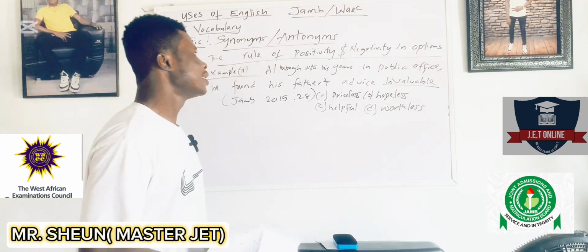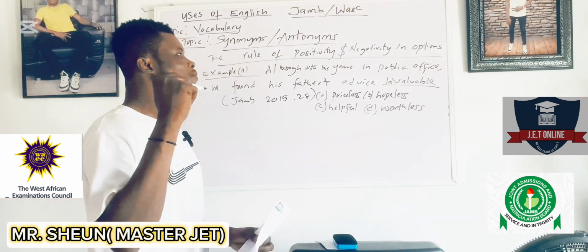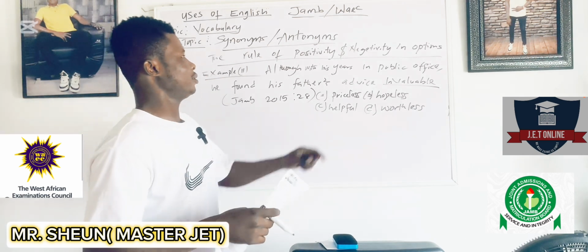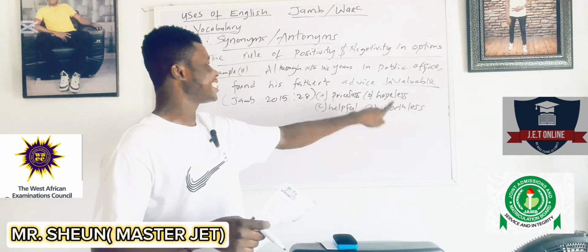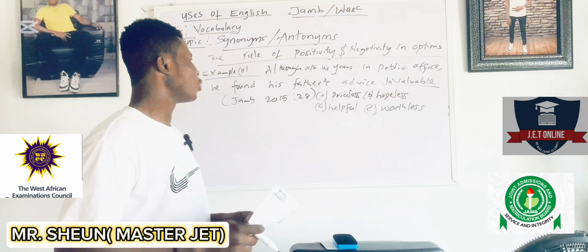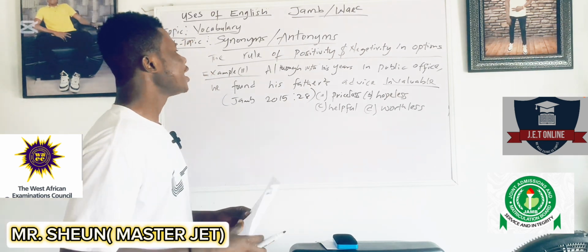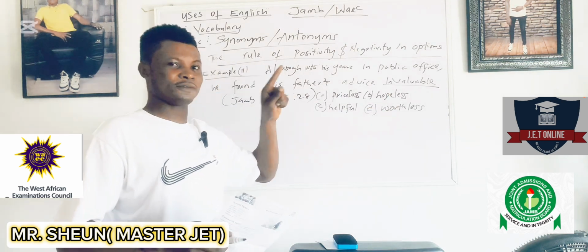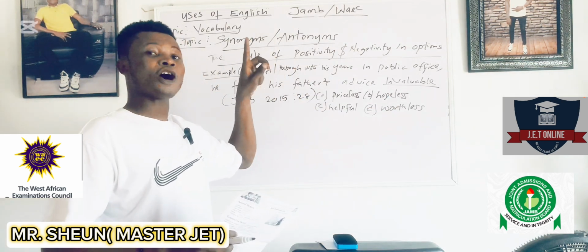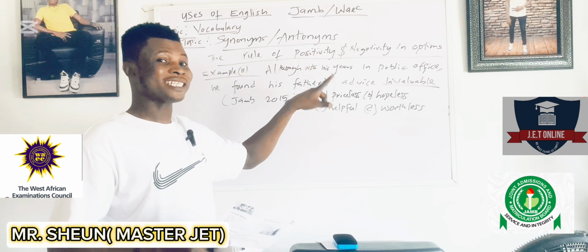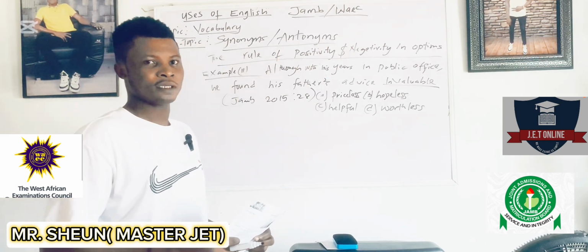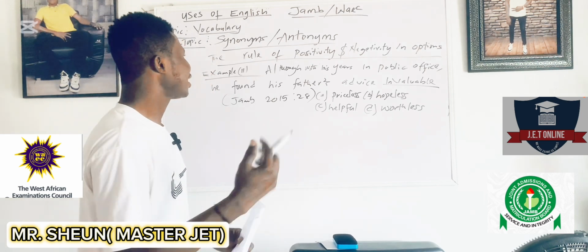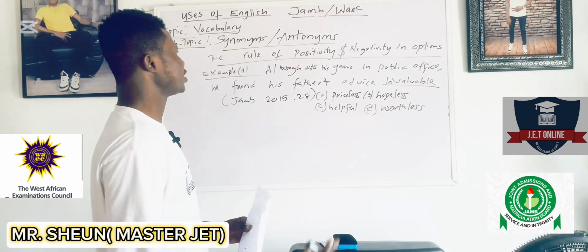But in the case that you have 2 options that are positive, 2 options that are negative, problem might arise. Now you don't have to panic. And I will tell you that in most cases, when your underlined word is positive, then definitely the option that you need to take for it under synonyms must also be positive. That is, they must be in line. We are actually talking about similar in meaning. Now let's look at our sentence. Can our sentence give us a clue?